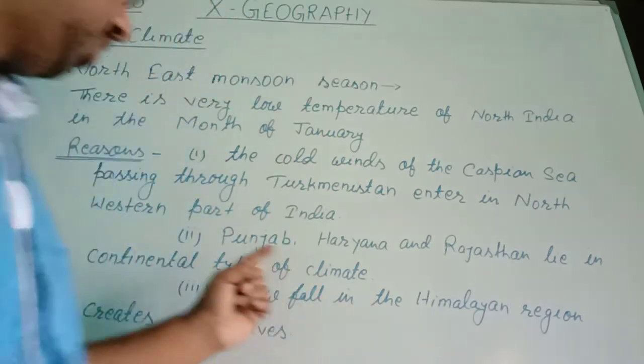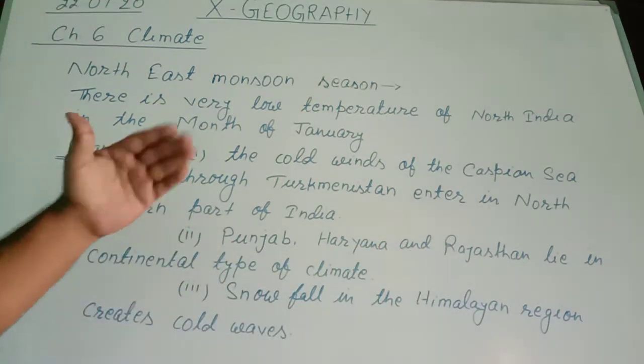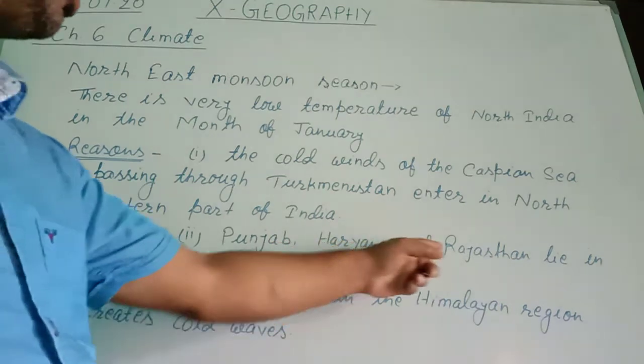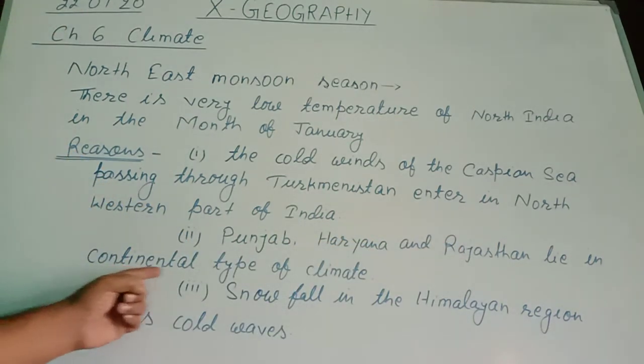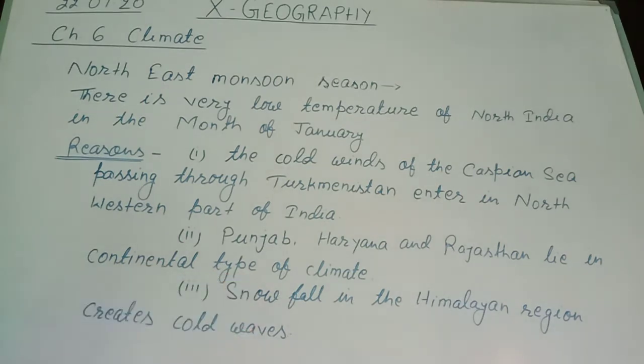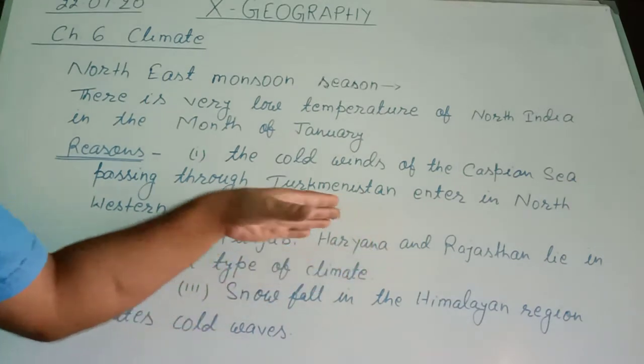So these three states, Punjab, Haryana and Rajasthan, are very far from the water bodies, from the seas and oceans such as the Bay of Bengal and the Arabian Sea. So these three states experience a continental type of climate, and you know the feature of a continental type of climate: the summer will be extreme hot and the winter will be extreme cold. Therefore in January these states experience very less temperature.